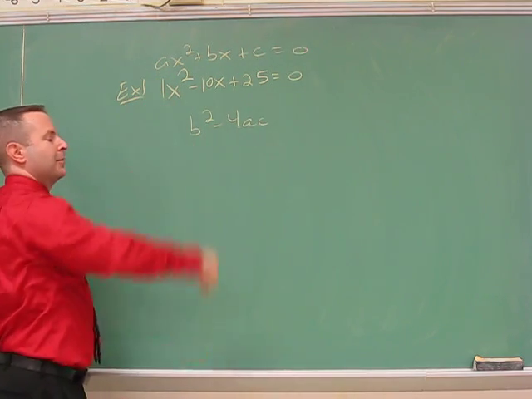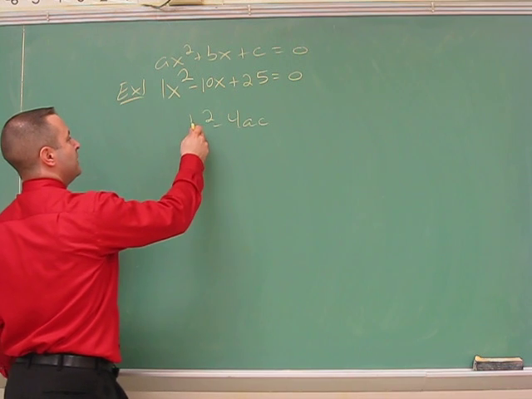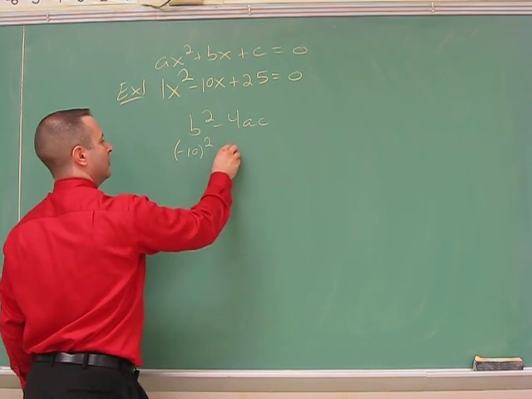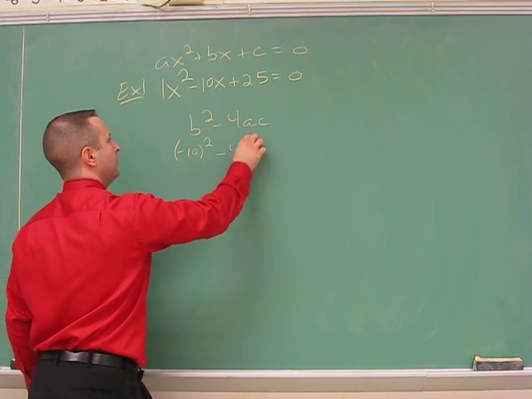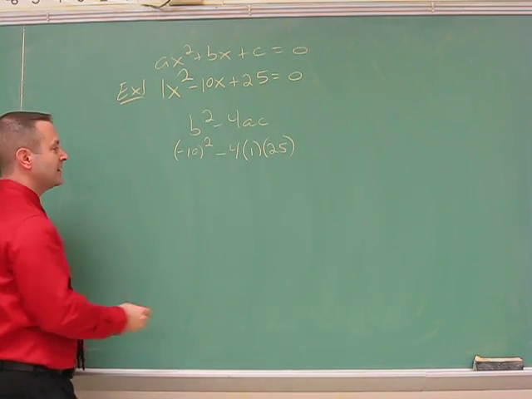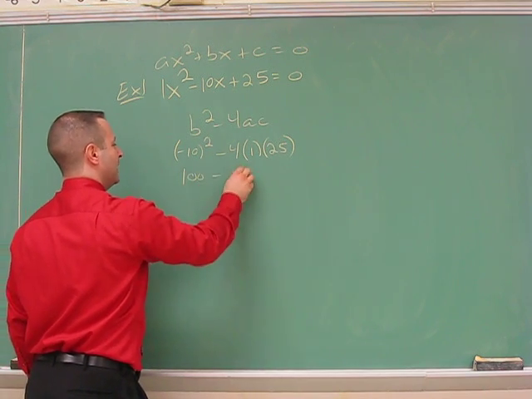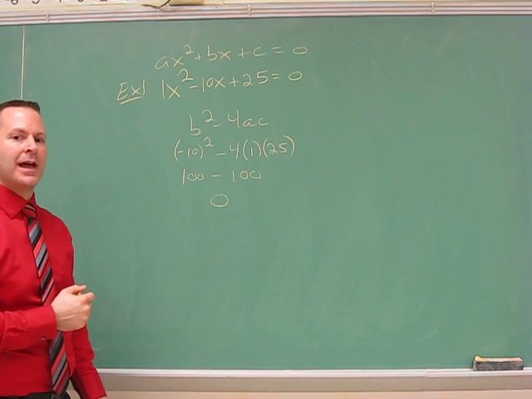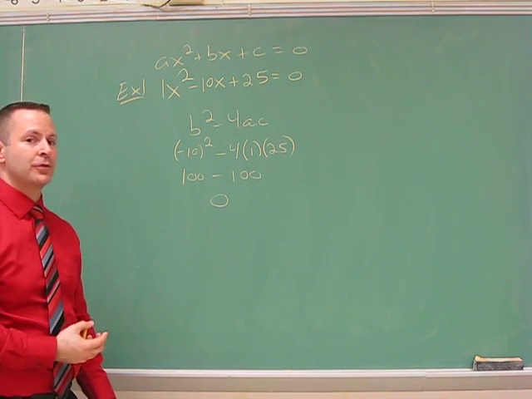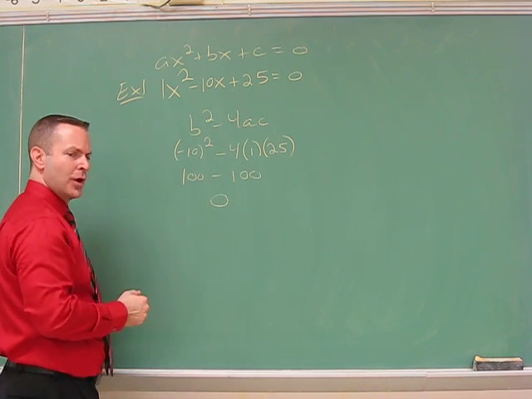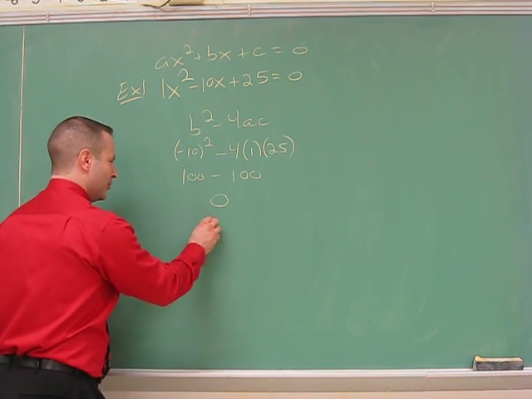So if it helps you, you can put the 1 in there. So the b is equal to the negative 10. We have to square it. 4 times the 1 times the c value, which is 25. When we work this out, we get 100 minus 100, which gives me a 0. Here's how the discriminant now works. From that memorized flow chart we just wrote down, since it's 0, and I can take the square root of that and get a real number, the roots will be real.